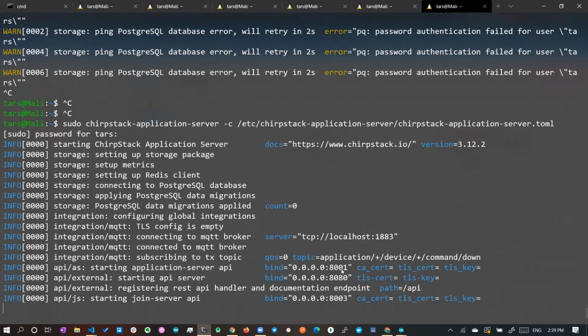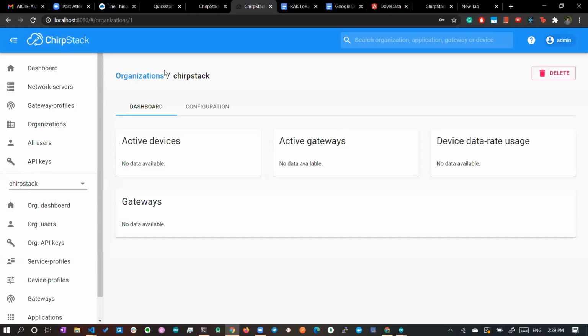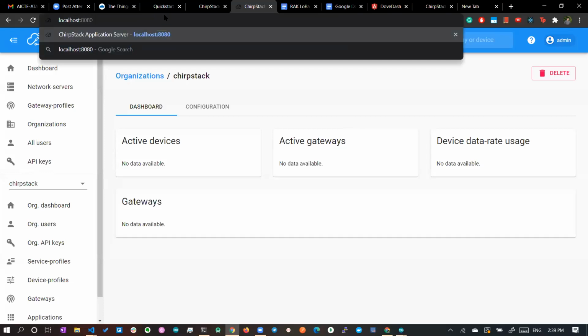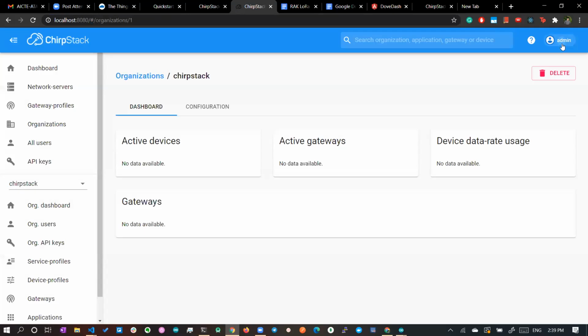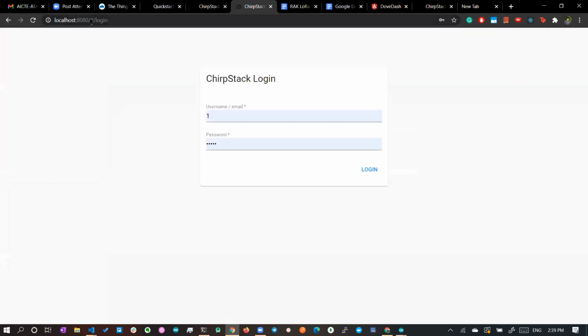So you can go to the browser, and the application is running locally, so you give localhost 8080. Once you give localhost 8080, I'll just log out for a bit. It will take you to this page. Here you have to give admin; the default password is admin. Here our network server and application server are not in the server.